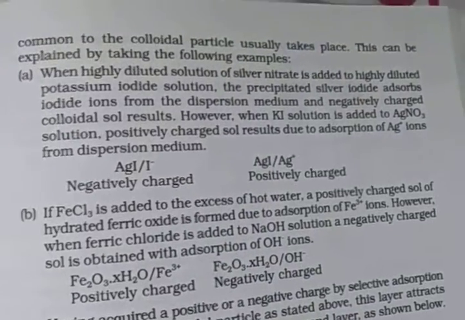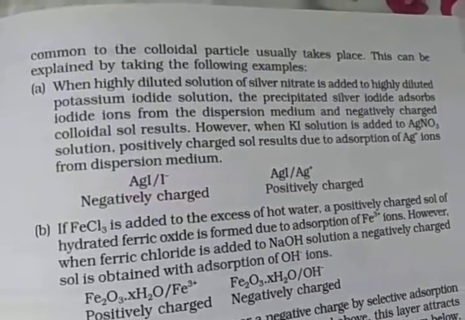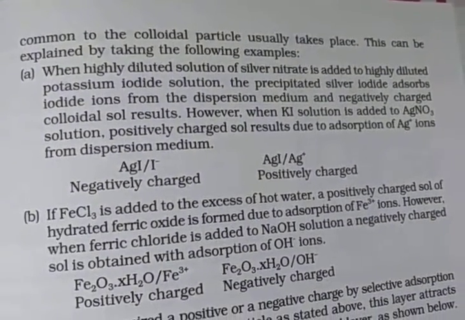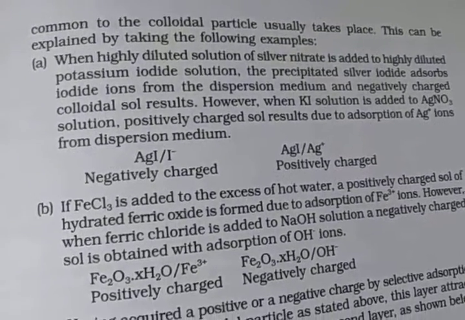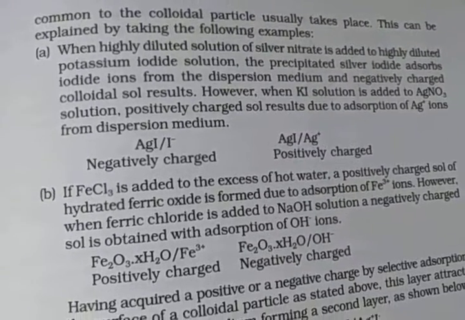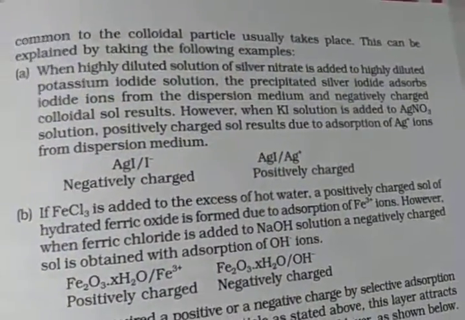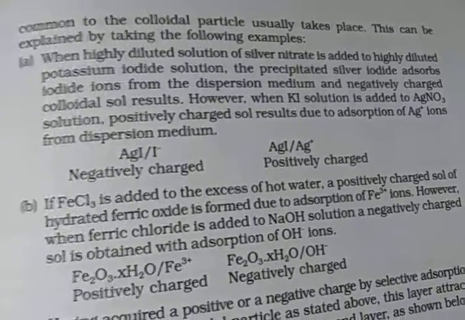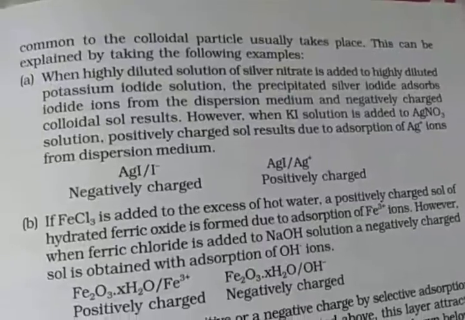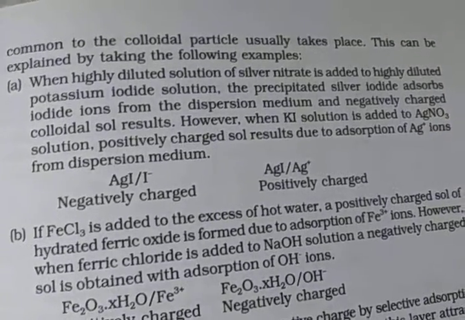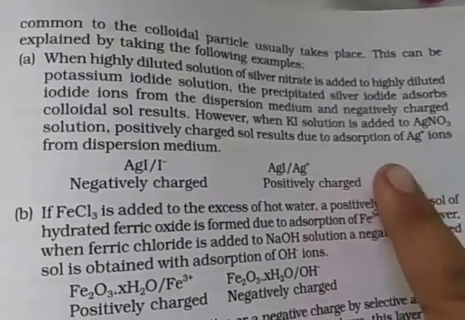So it depends on what we add. If AgNO3 is added to KI, a negative colloidal sol forms, and if KI solution is added to AgNO3, a positively charged sol results. Whenever we add, the dispersion medium ion is absorbed first. When KI solution is added to AgNO3, KI is the dispersed phase and AgNO3 the dispersion medium, so the dispersion medium ion is absorbed. So a positively charged sol results, due to the absorption of Ag plus ion.